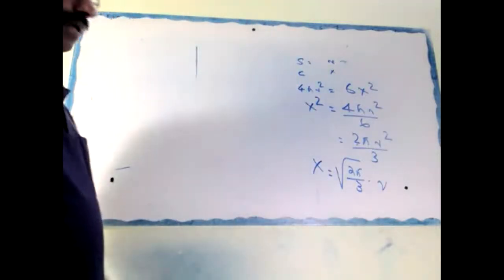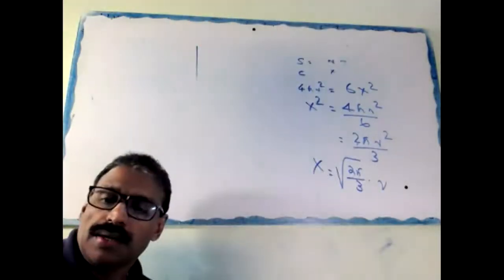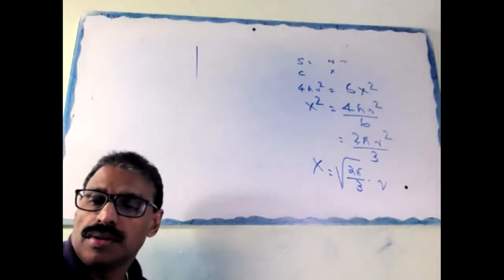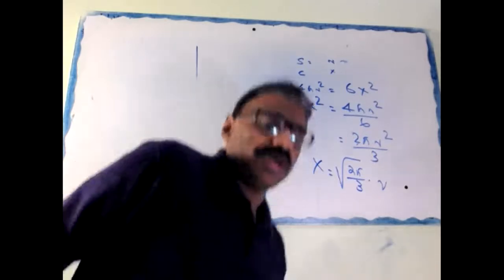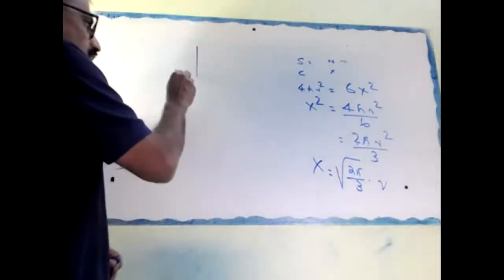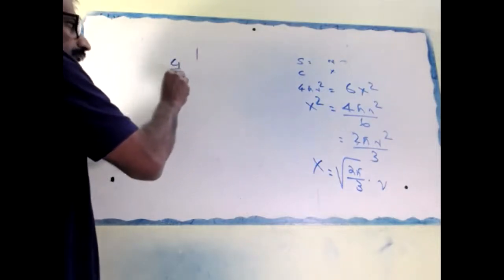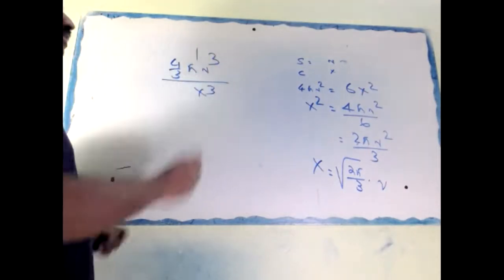Up to here, clear or not? Anyone have a doubt? No doubt, right? Okay. So now we are going to the volume of the sphere. Volume of the sphere is 4 by 3 pi r cube divided by x cube.